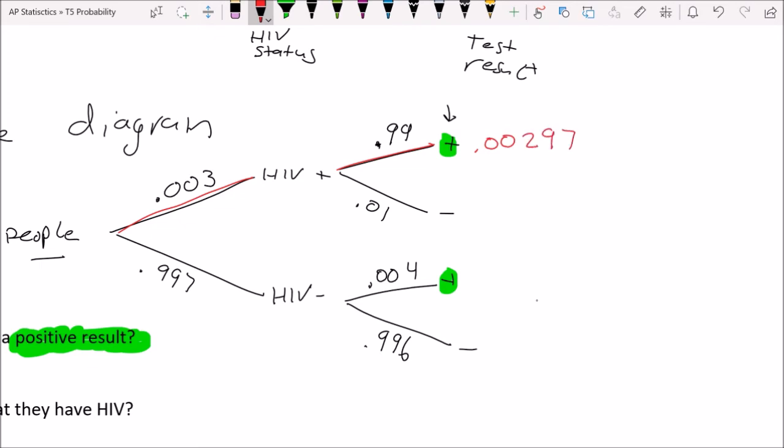Okay, I'm going to repeat the same thing down here for this spot. So 0.997 multiplied by 0.004. And that is 0.003988. So we just calculated the probabilities of two different ways that a person could have a positive HIV test. It could be that they have HIV and tested positive, or it could be that they do not have HIV and they tested HIV positive.